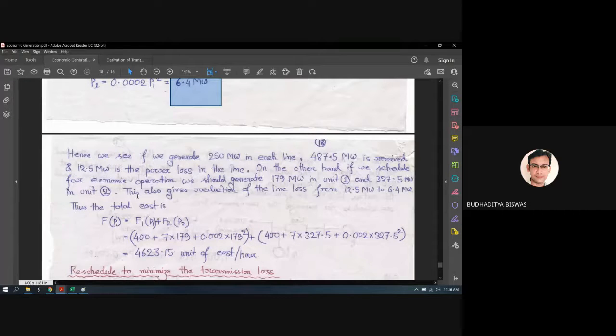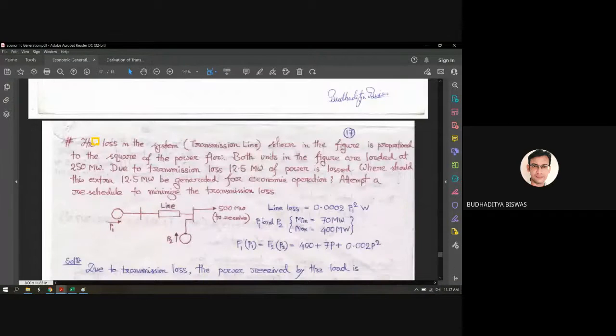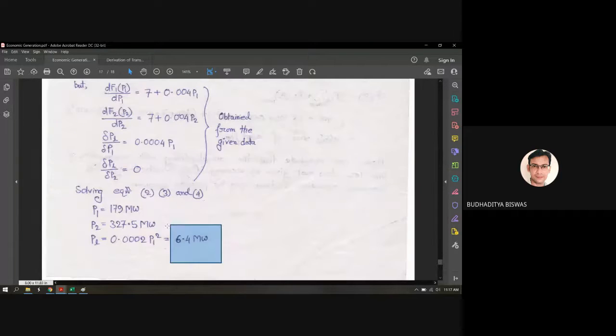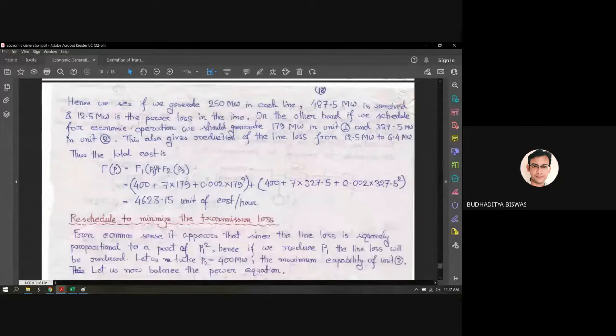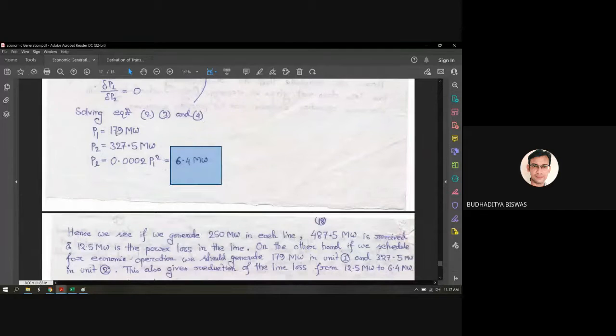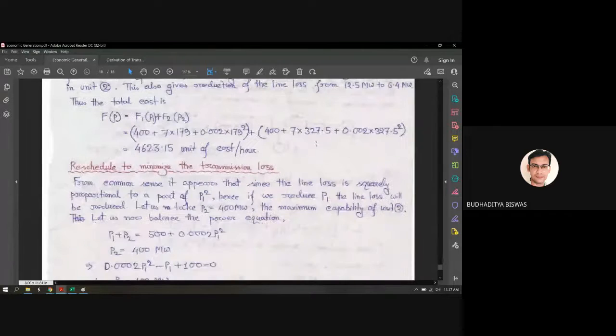Now we need to find out the total cost function. So the total cost function is F1(P1) plus F2(P2), because the expression is given. Both are 400 plus 7P plus 0.002P squared. This is the cost function. If you replace the value of P by a numerical value, you will get the cost in rupees per hour. Here the two cost functions are the same, but for P1 we should write 179, and for P2 we should replace the value by 327.5 megawatt. If you do all this calculation, it comes to 4623.15 units of cost, or rupees per hour, required for this particular production.